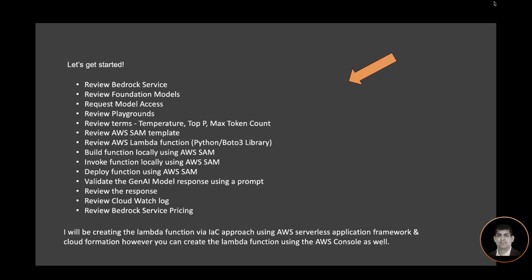Let's get started. We're going to review the Bedrock service, the foundation model, the model access, and the playground. We'll review some key terms like temperature, top P, and max token count. I'm using the AWS SAM framework, so we'll review the AWS SAM template and the Lambda function. I will build the function using AWS SAM, and then I will invoke it locally using the SAM framework. We'll deploy it in the AWS Cloud using the AWS SAM deploy command. Once deployed, I will validate the generative AI model response using a prompt, and we'll review the response returned, and also review the CloudWatch log.